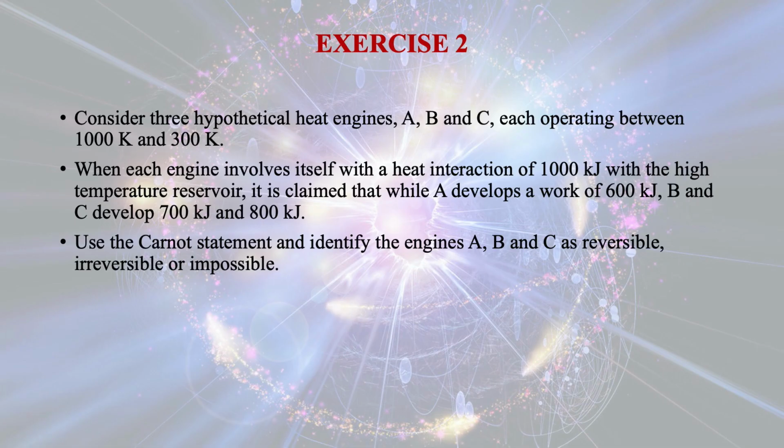Consider three hypothetical heat engines A, B and C, each operating between 1000 K and 300 K. When each engine has a heat interaction of 1000 kilojoule with the high temperature reservoir, it is claimed that while A develops a work of 600 kilojoule, B and C develop 700 kilojoule and 800 kilojoule. Use the Carnot statement and identify the engines A, B, C as reversible, irreversible or impossible.